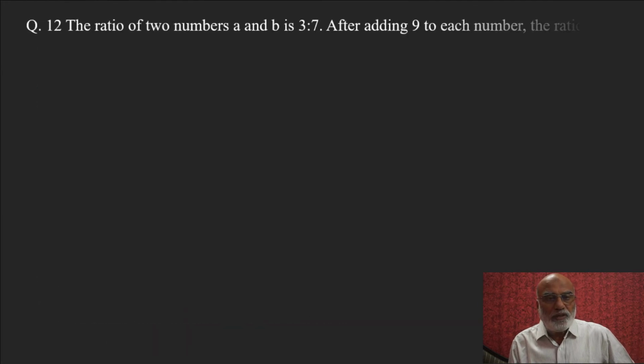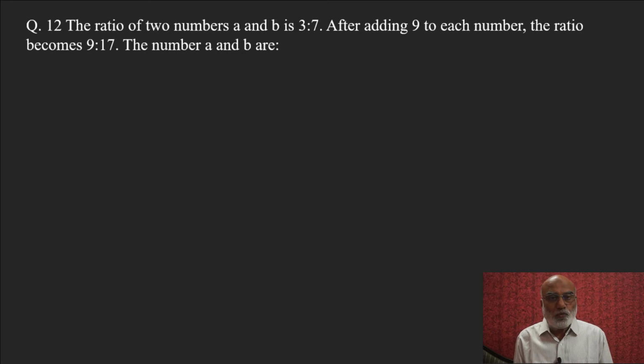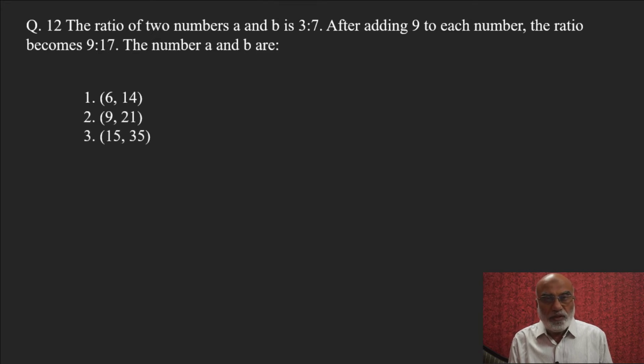Question number 12 is on ratio and proportion. The ratio of two numbers A and B is 3:7. After adding 9 to each number, the ratio becomes 9:17. The numbers A and B are. We have to identify what those numbers are. The given options are 6:14, 9:21, 15:35, 18:42.